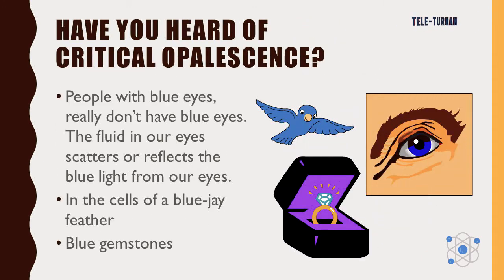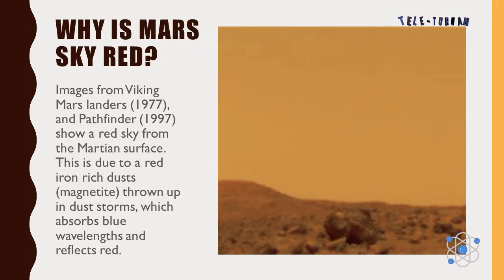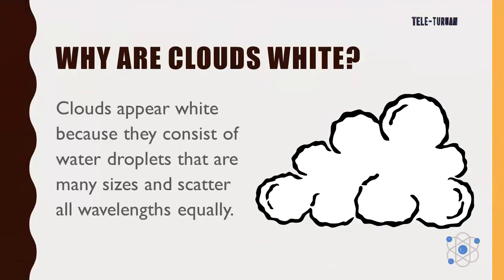Have you heard of critical opalescence? They say that people with blue eyes really don't have blue eyes. The fluid in your eyes scatters or reflects the blue light from our eyes. Why is the Mars sky red? Images from Viking Mars landers in 1977 and Pathfinder in 1997 show a red sky from the Martian surface. This is due to a red iron-rich dust, magnetite, thrown up in dust storms, which absorbs blue wavelengths and reflects red. Why are clouds white?